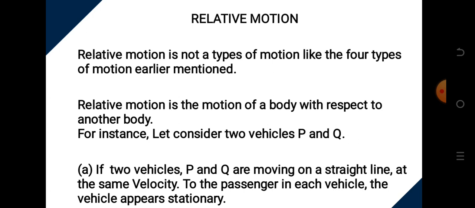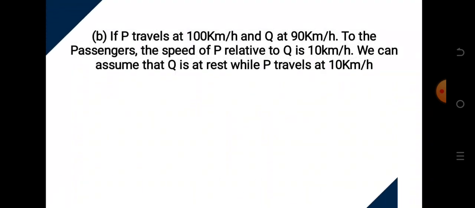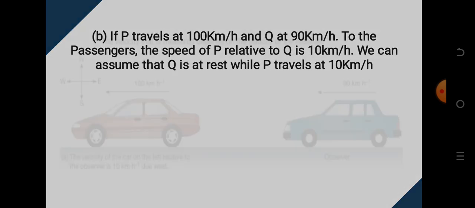That is what we are talking about. Now, let's look at B. Another condition: if P travels at 100 km per hour and Q at 90 km per hour, then to the passenger, the speed of P relative to Q is 10 km per hour. We can assume that Q is at rest while P travels. Let's look at this diagram for better illustration.